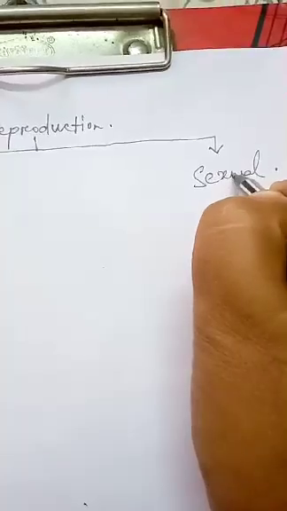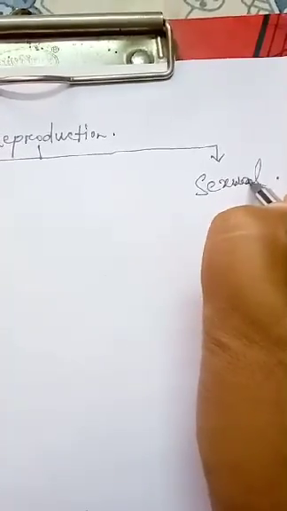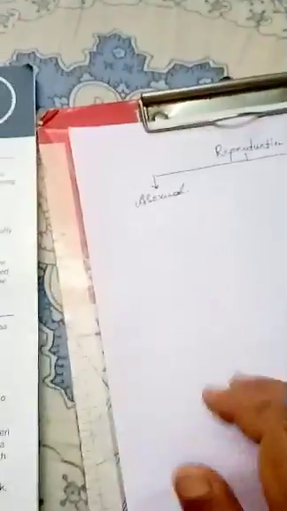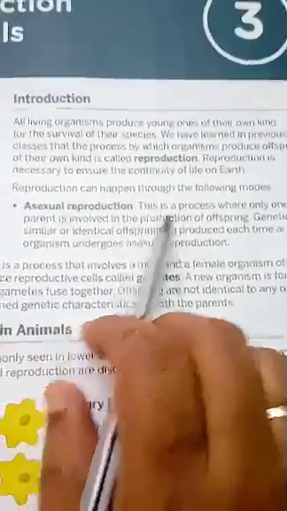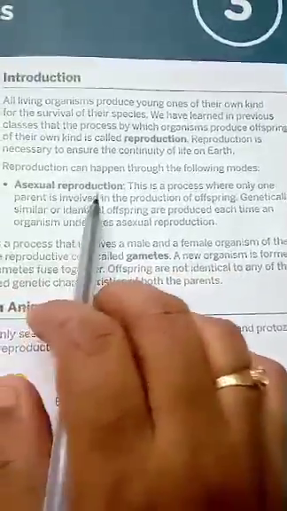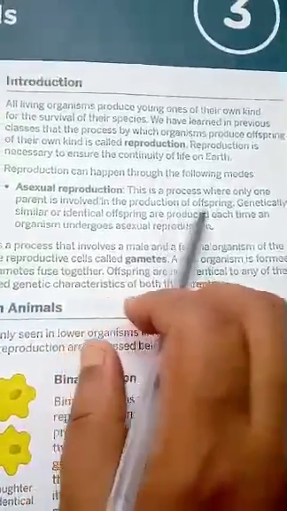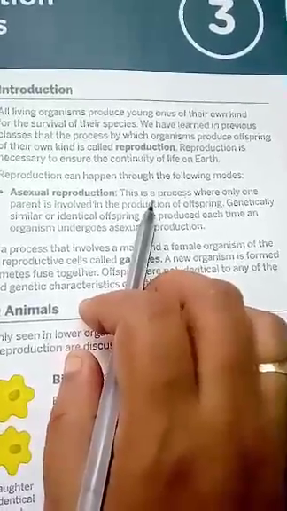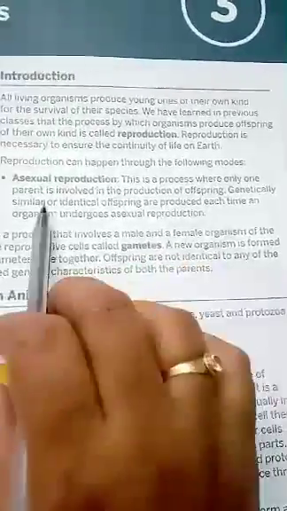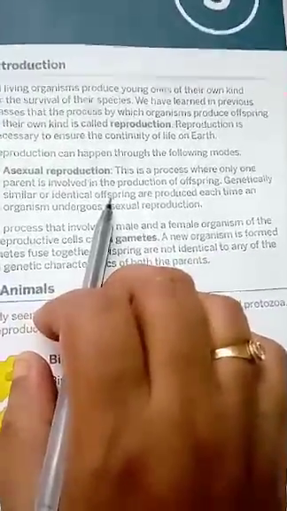Asexual reproduction means, the same as in case of plants, the mode of reproduction which involves only a single parent. You can see in your book, this is the process where only one parent is involved in the production of offsprings. And as the offsprings are produced by the single parent, genetically they are identical.